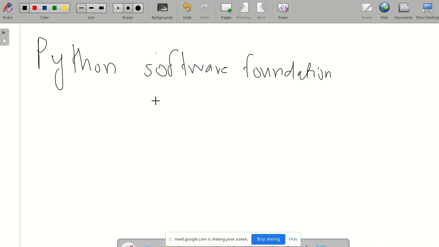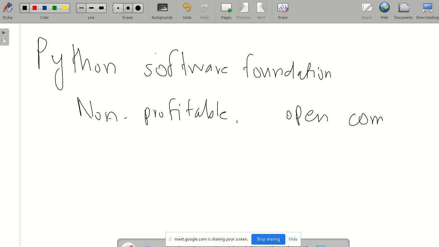So what is the Python Software Foundation? It is a non-government, non-open source and non-profit organization, and it is an open community. This community is responsible for the Python software development.